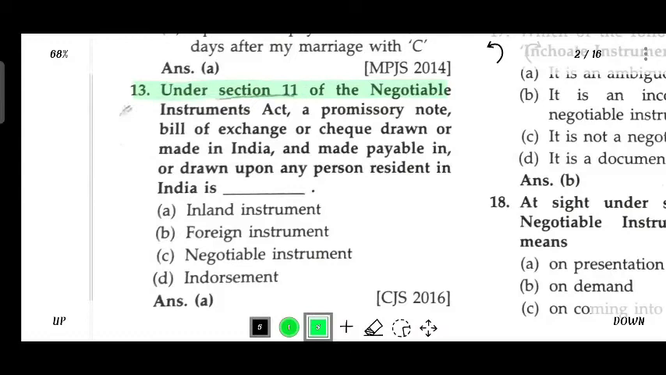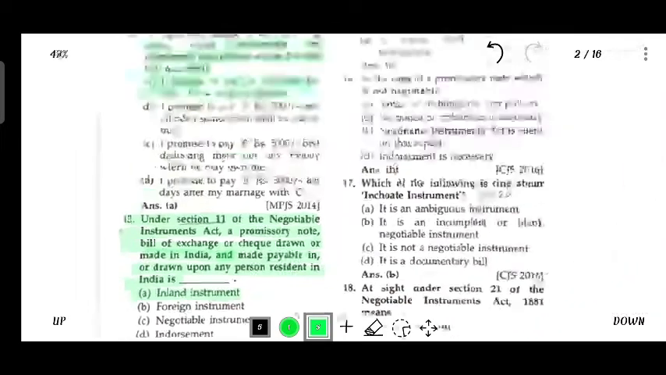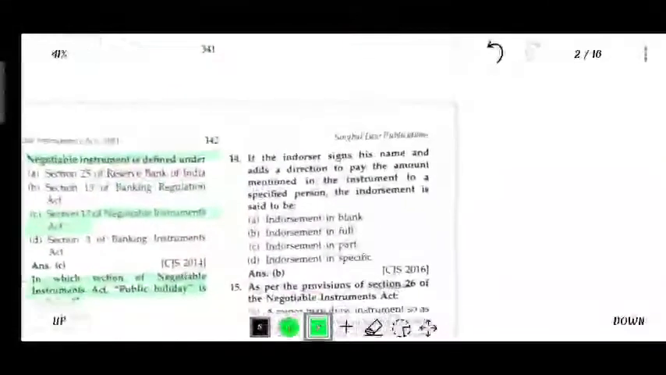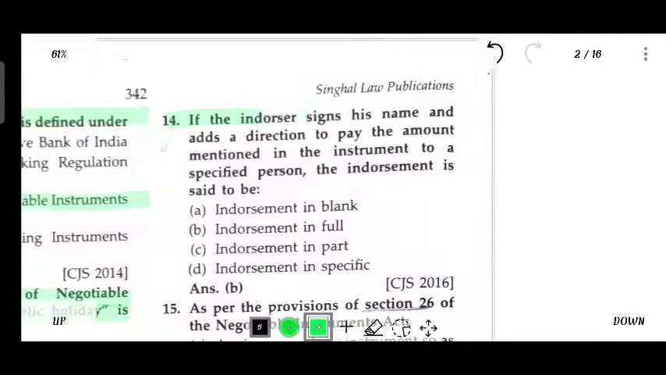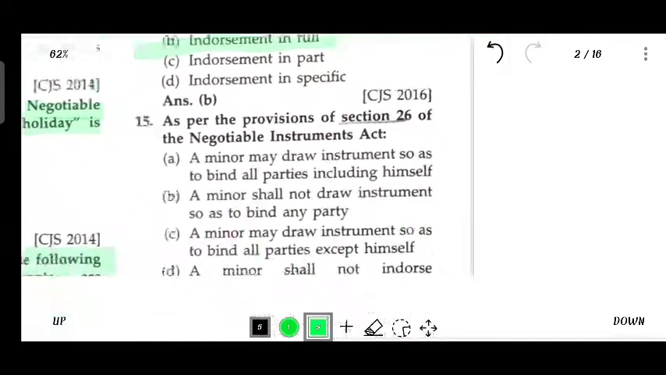Under Section 11 of NIA, a promissory note, bill of exchange, or check drawn or made in India and made payable to, or drawn upon any person resident in India, is an inland instrument. If the endorser signs his name and adds a direction to pay the amount mentioned in the instrument to a specified person, the endorsement is said to be endorsement in full.